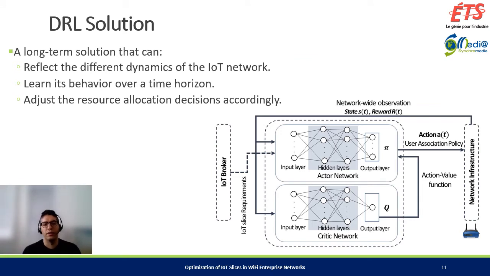The next solution is based on deep reinforcement learning. Generally, reinforcement learning can be applied to all sequential decision-making problems that rely on past experiences. And this motivates us to use reinforcement learning to solve our ISOP, which fits perfectly an RL process, especially since an RL solution is considered a long-term solution that can highly reflect the different dynamics of our IoT network. It learns its behavior over a given time horizon, and then it can adjust the user association decisions accordingly.